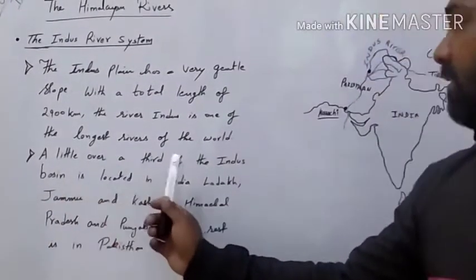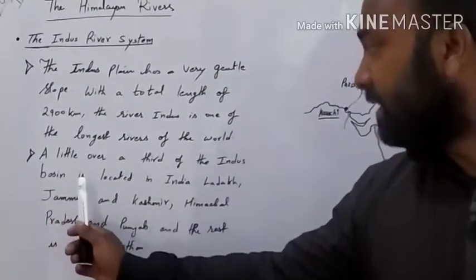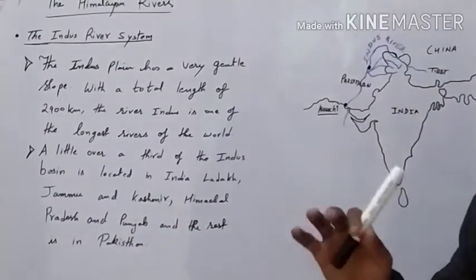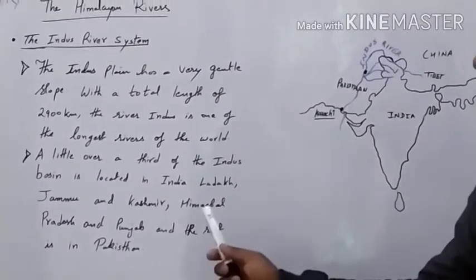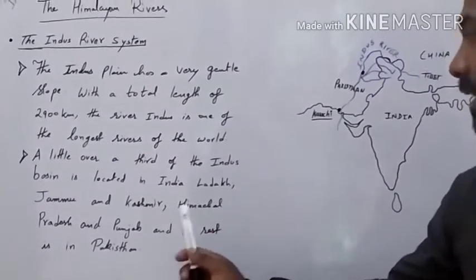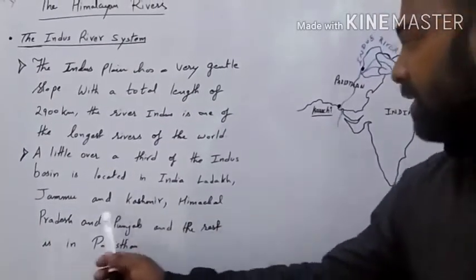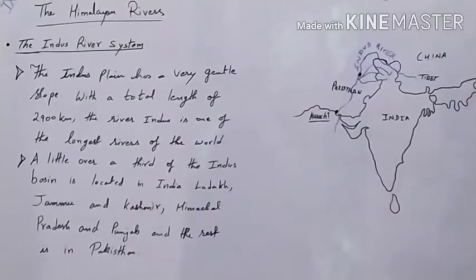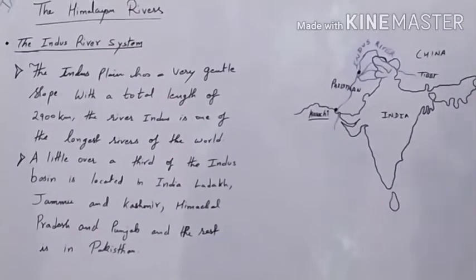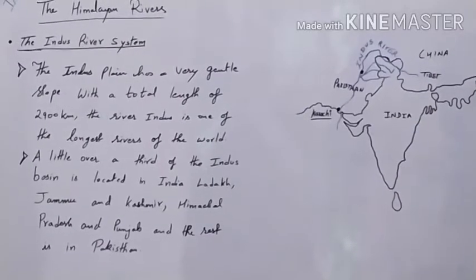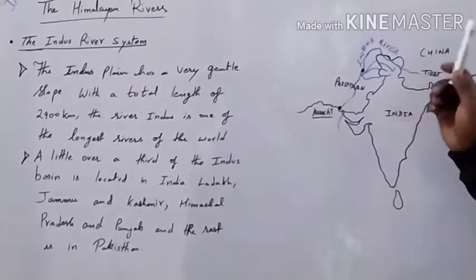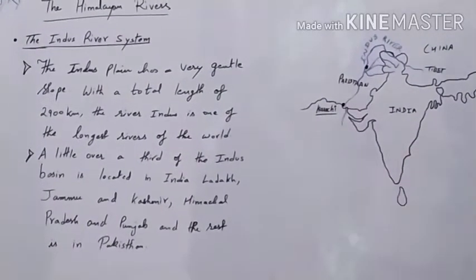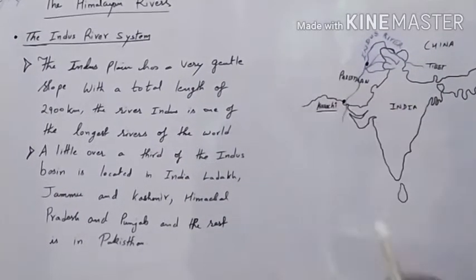A little over a third of the Indus basin is located in India. Now let us understand where those places are. They are in Ladakh, Jammu and Kashmir, Himachal Pradesh, Punjab, and the rest is in Pakistan. Over one third of the Indus is located in India, in Ladakh, Jammu and Kashmir, Himachal Pradesh and Punjab, and the remaining Indus plains are located in Pakistan.